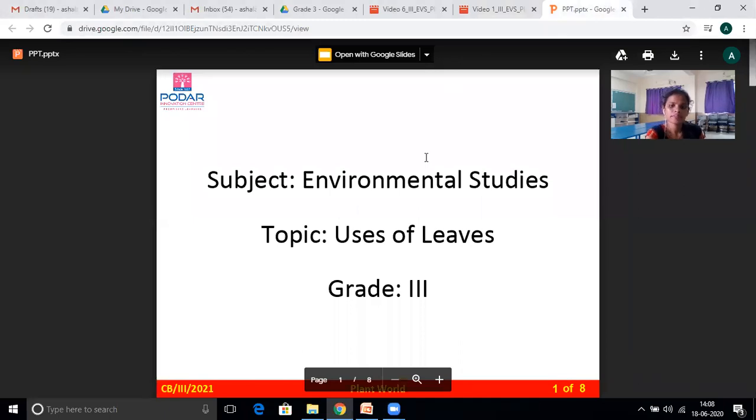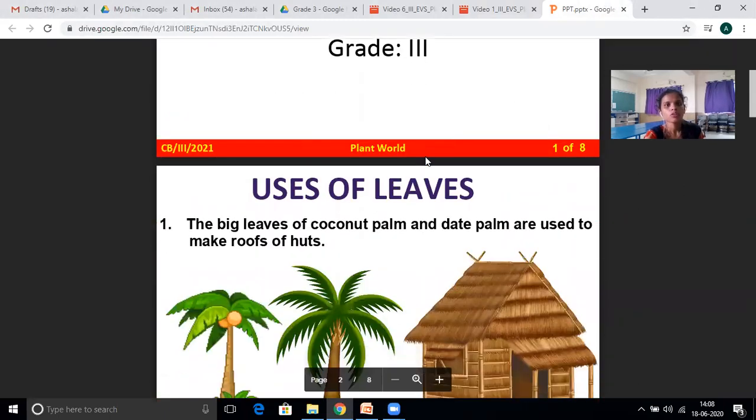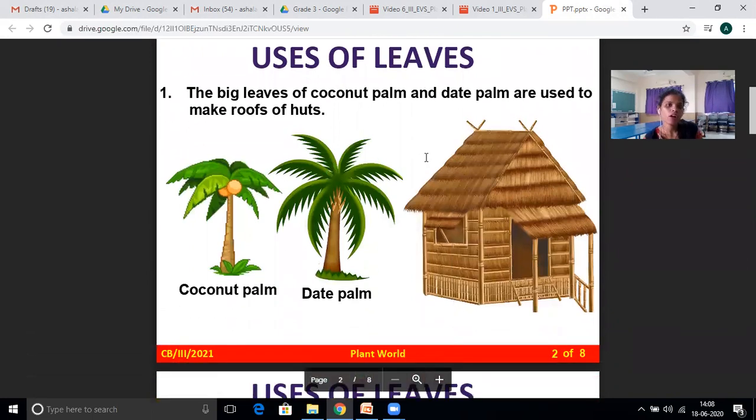See here, uses of leaves that we already discussed. The big leaves of coconut palm and date palm are used to make roofs of huts. Yes, is it right? Yeah, we are using the coconut palm and date palm to make roofs of huts.